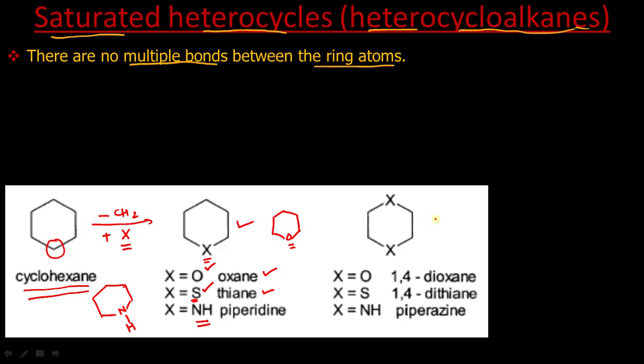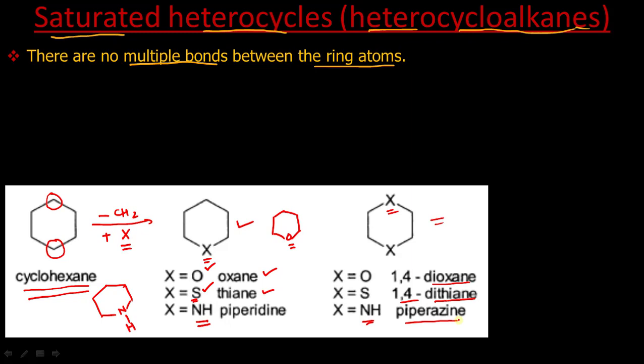Similarly, we can have such type where we can even replace this CH2 group by another heteroatom X. Now if it is oxygen, we will call it 1,4-dioxane. If both are sulfur, 1,4-dithiane, and if both are NH, it is piperazine. That's how heterocycloalkanes are obtained.